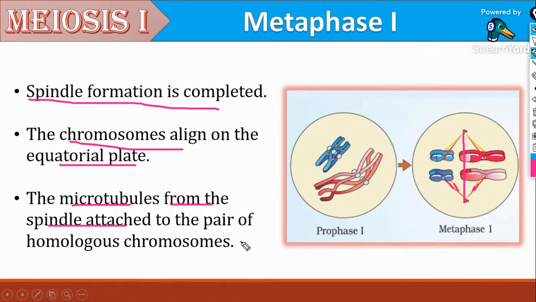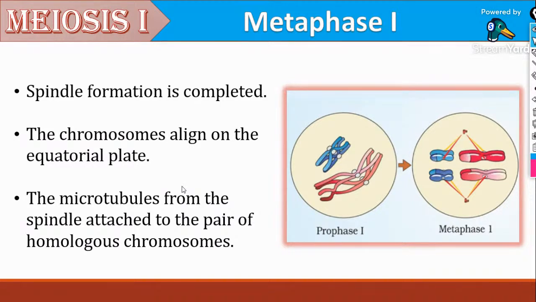Microtubules from the spindle get attached to the pair of homologous chromosomes. That is, microtubules from the kinetochores, and those kinetochores are the places where the spindle fibers attach. Same as that of mitosis, as we have discussed. These are the same events occurring in mitosis also. Metaphase is the same as that of mitosis events.